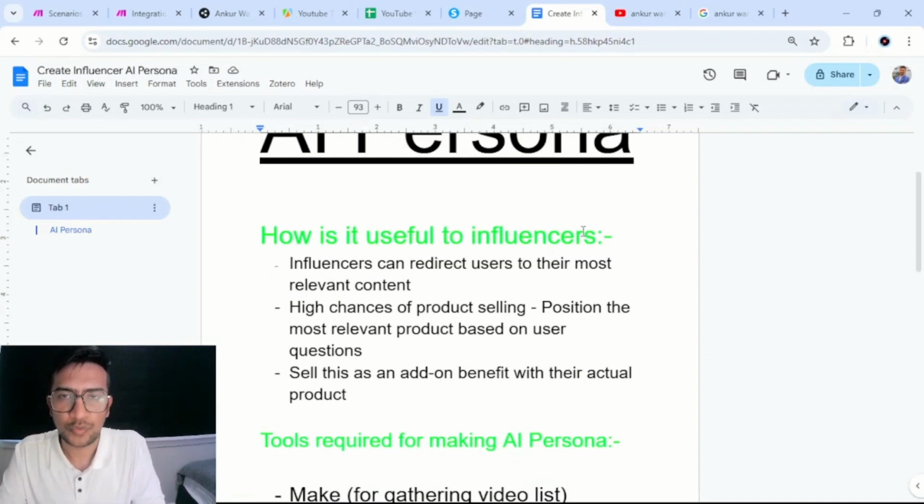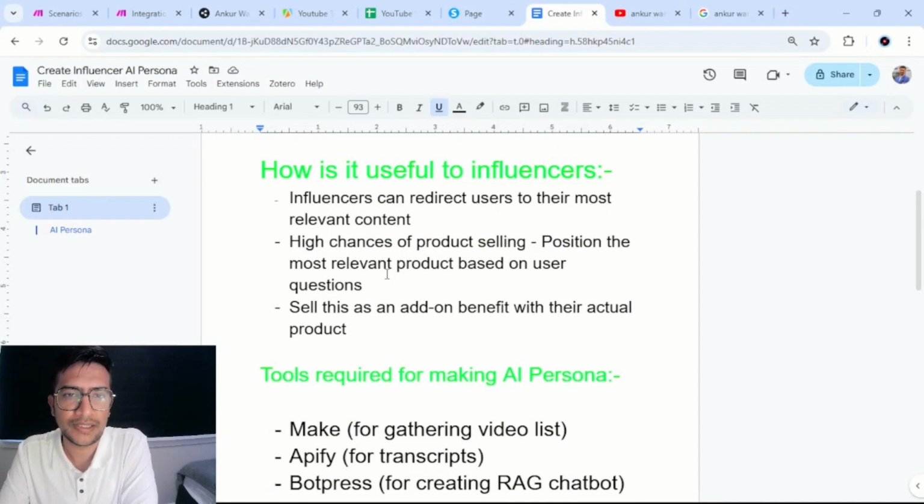So how is it useful to influencers? It can redirect users to their most relevant content. Let's say you go to YouTube and ask a question, you may not get the right video, because YouTube will inherently give you several videos of Ankur Warikoo, and you don't know which one has the right answer for your question. But by having such a tool, it would redirect them to the most relevant video, which is definitely a value for the customers.